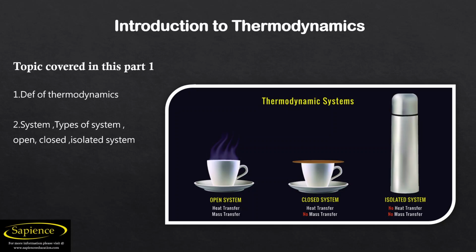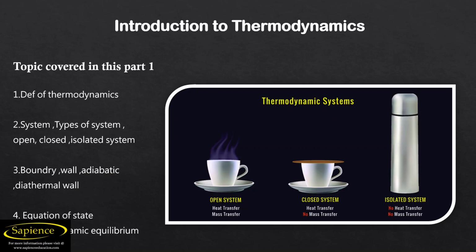After that, I will define the system and the types of system: open or closed system, and isolated system. After that, I'm going to discuss its boundary, the system's boundary, wall, adiabatic as well as thermal wall. After that, I will discuss the equation of state, and then the thermodynamic equilibrium. So one by one, I will discuss each and everything.